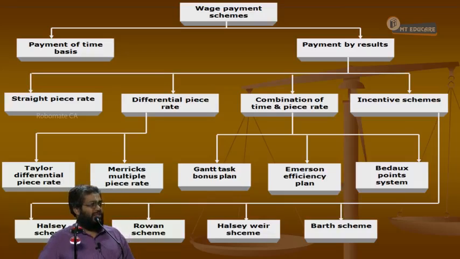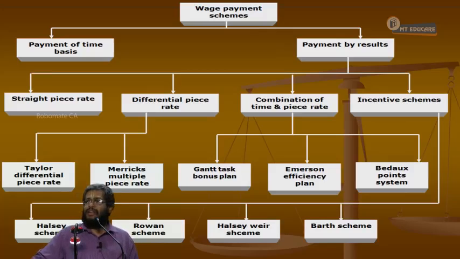Then we will discuss 3 issues. Idle time. When a worker gets wages but doesn't work, it is called idle time. How to treat the idle time in cost accounts will be one discussion. Labor turnover is another discussion. In the last examination also, one problem was asked in labor turnover. And overtime, not a very important issue, but it is also one of the issues in labor, that is overtime premium treatment. All these issues we need to cover in this chapter, labor.